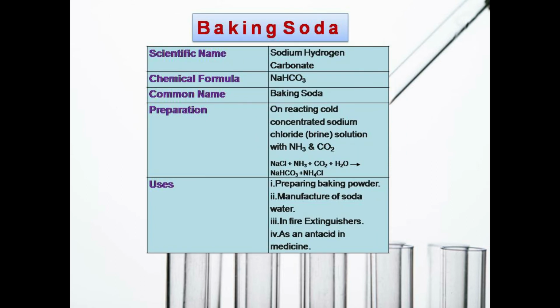Baking soda. Scientific name: sodium hydrogen carbonate. Its chemical formula is NaHCO3. Its common name is baking soda. It is prepared by reacting cold concentrated sodium chloride solution with NH3 and CO2. Its uses: preparing baking powder, manufacturing soda water, in fire extinguishers, and as an antacid.